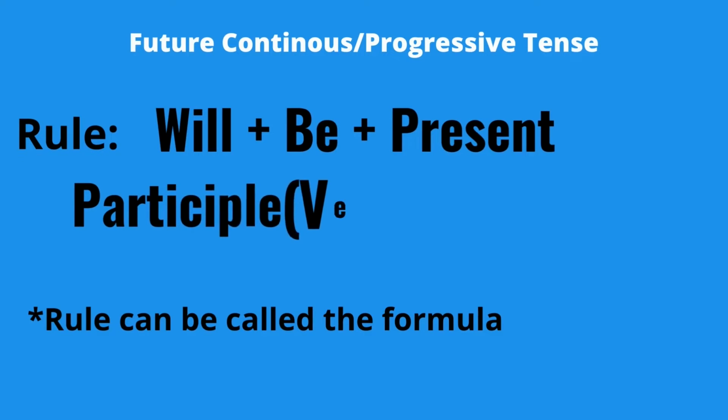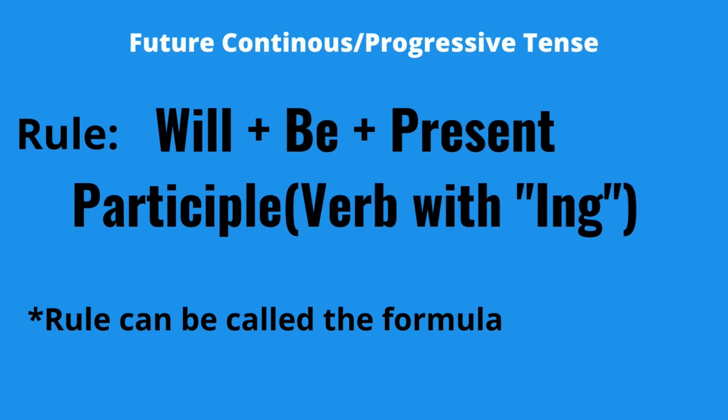So there is something called a rule for all the tenses. The rule for future continuous or progressive tense is will plus be plus present participle. A present participle is a verb that ends with ing. So that is the rule for future continuous tense. By the way, keep in mind that all tenses related to the future, like future continuous, future perfect, which we will cover in the future, and also future tense will have will.